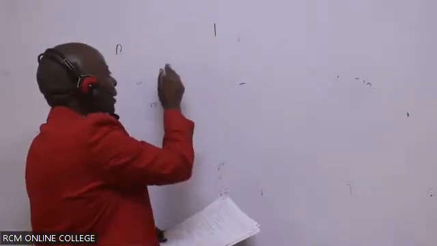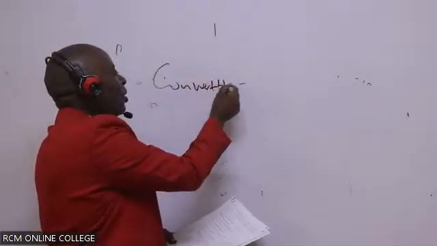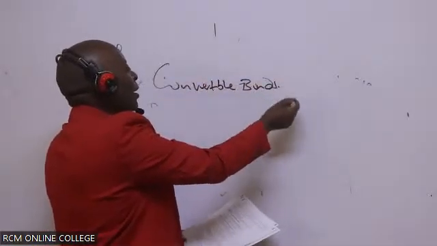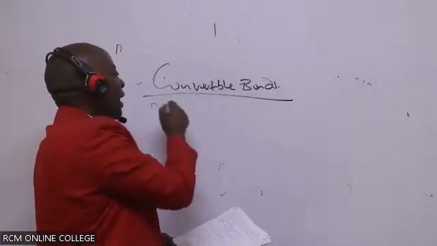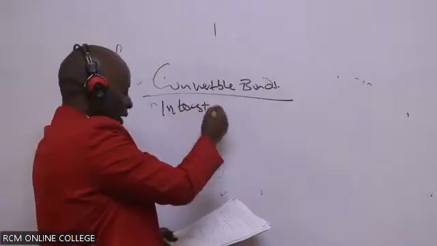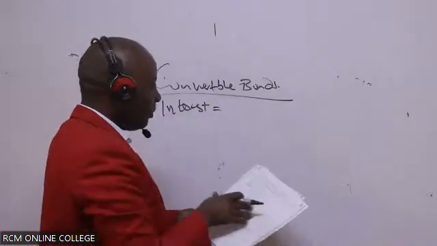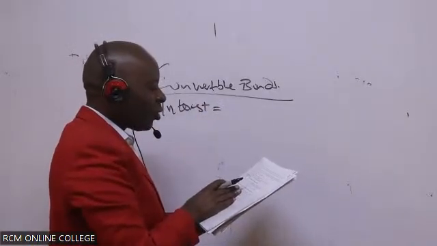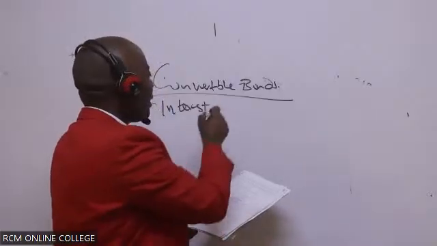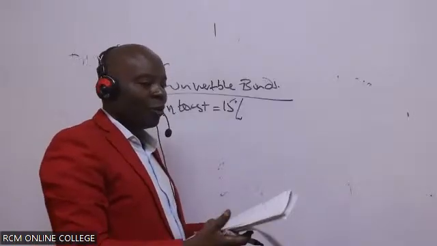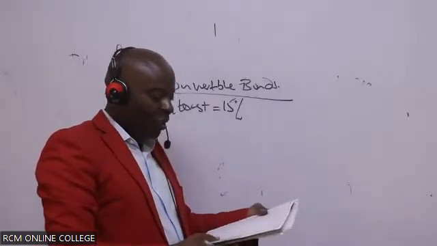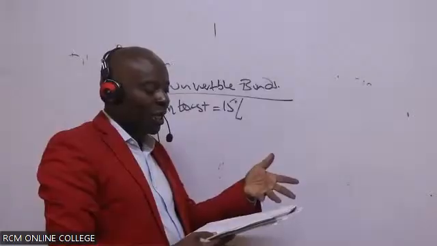Convertible bonds. So convertible bonds, what do we have here? Number one, bonds are loan instruments. When they convert, I shall save interest. How much interest will I be able to save? Remember, the convertible bonds are given in note number 3. They are 15% loans. And the good thing, there is no time proration because they were issued a long time ago, as you see there.